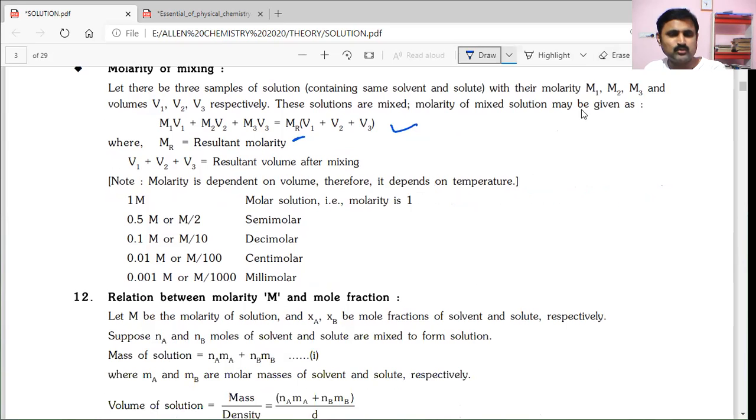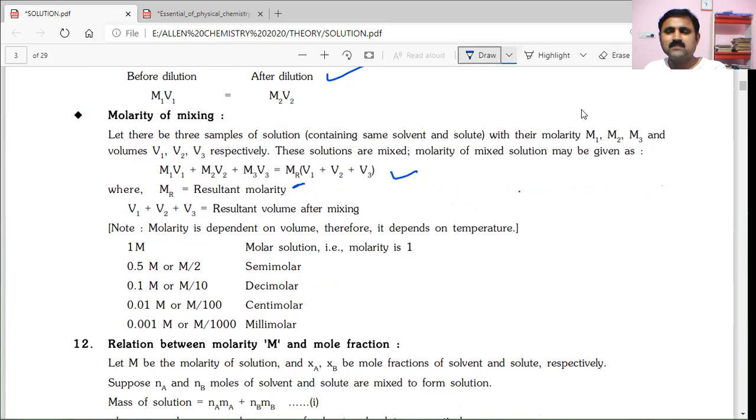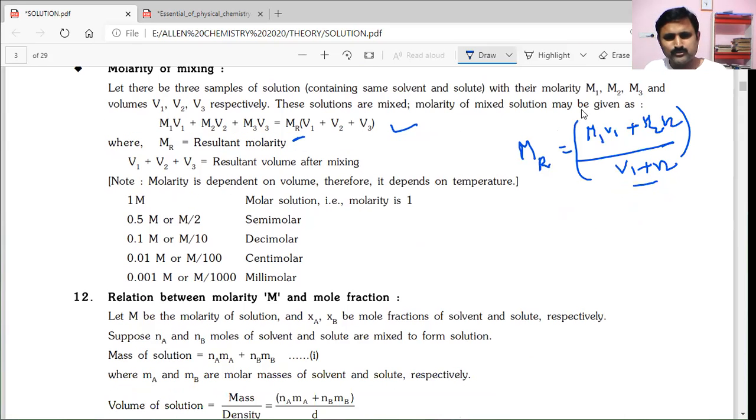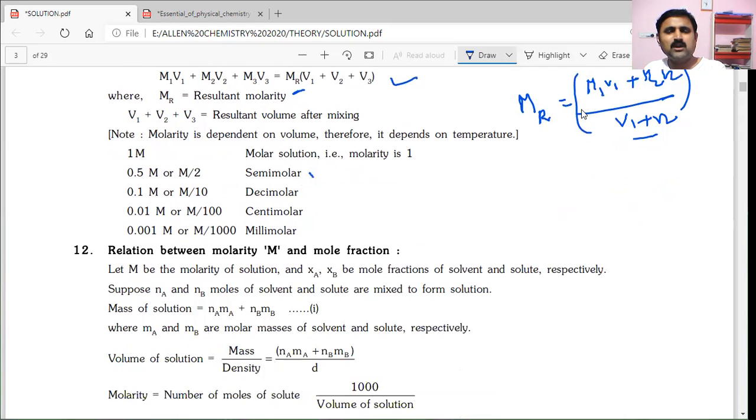Or if you consider 2 only, then the resultant solution is M1 V1 plus M2 V2 by V1 plus V2. That is the mixed solution thing. And in this case, if you get 0.5 molarity in the calculation, that is called a semi-molar. 0.1 is called a decimolar solution. 0.01 is centimolar.